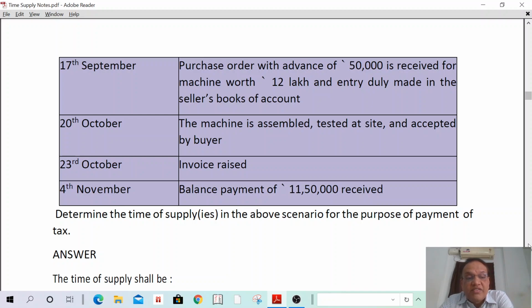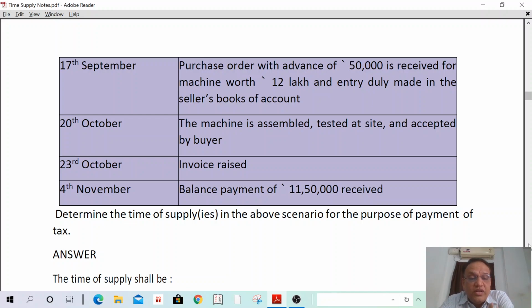That means date of invoice is 23rd October. What is the due date of invoice? Due date of invoice means on 20th October, the machine is assembled, tested and accepted. The machine assembling completed, testing completed, and also it is accepted by the buyer. That means the machine is supplied, accepted by the buyer. That is the due date of invoice.